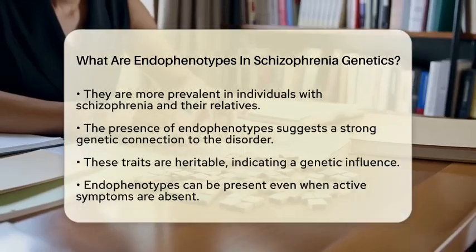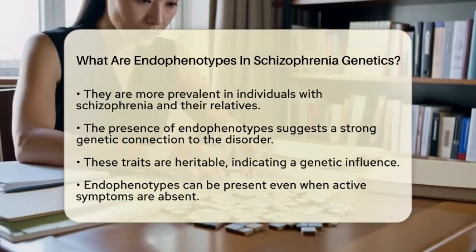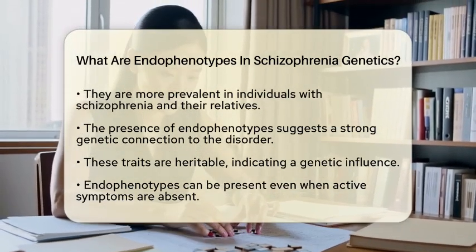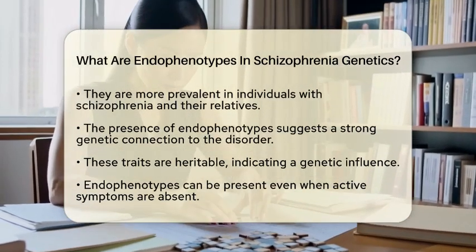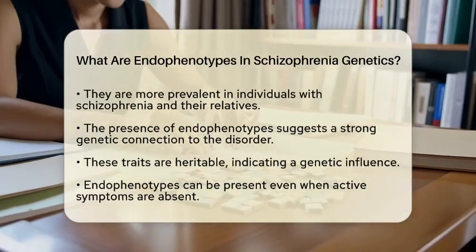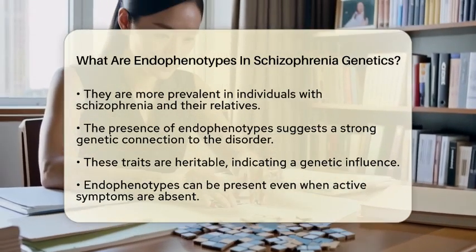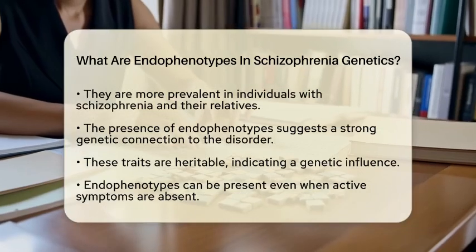Endophenotypes also tend to co-occur in families. This means that family members who carry genetic risks often show these traits, even if they do not have full-blown schizophrenia. This can help identify individuals at risk for developing the disorder.